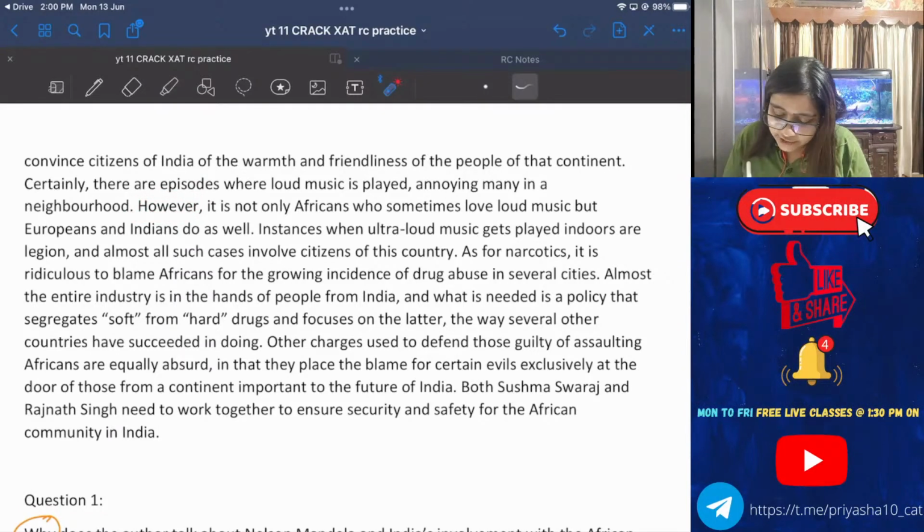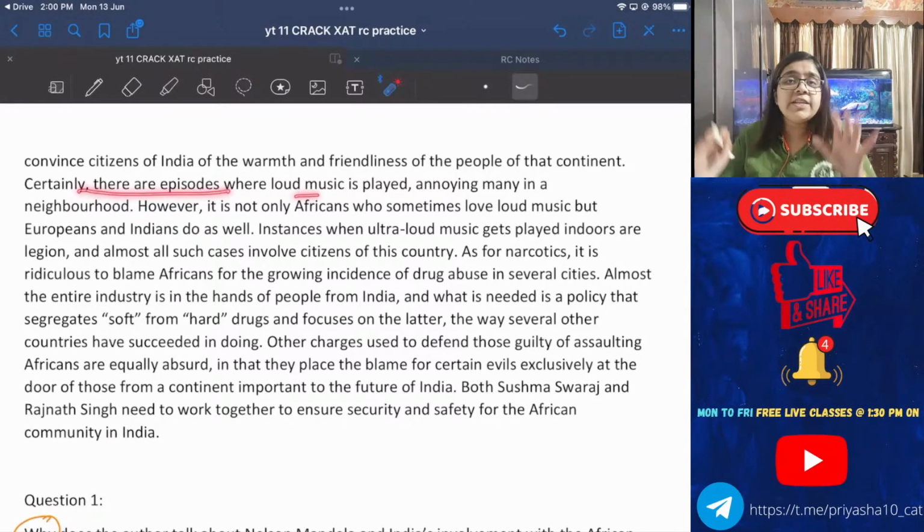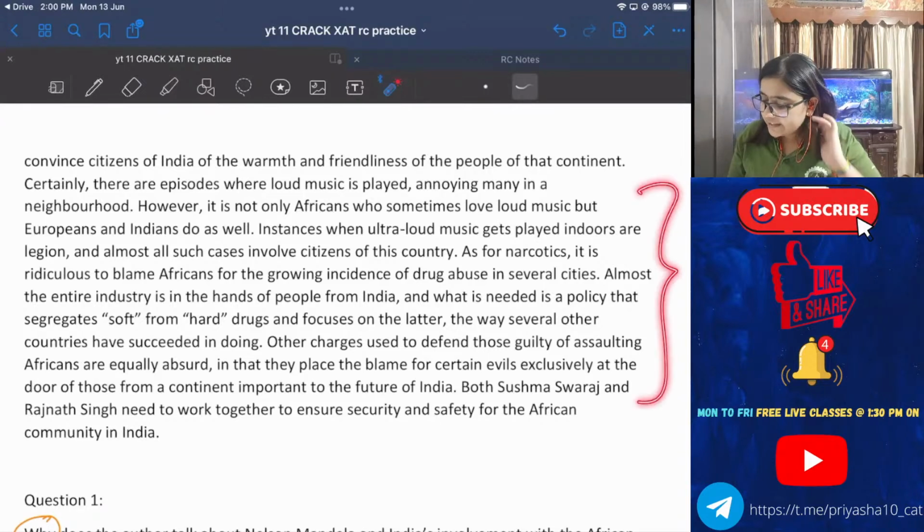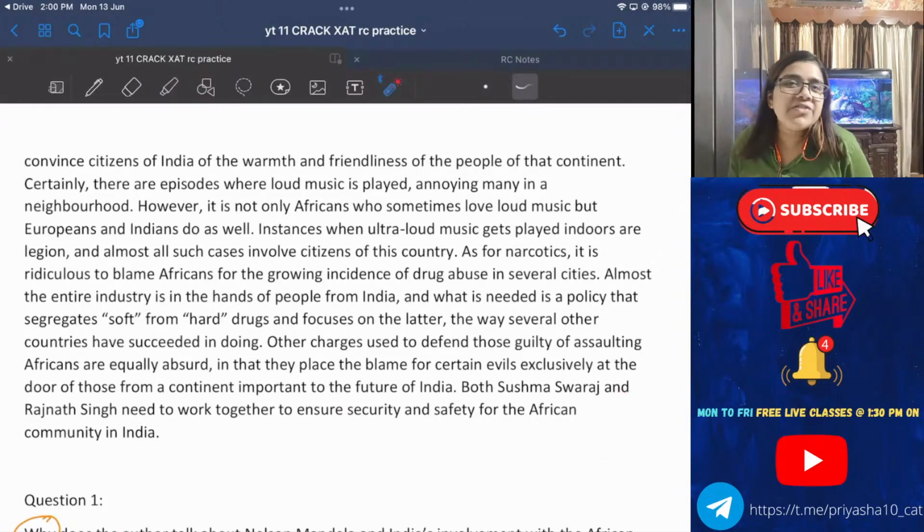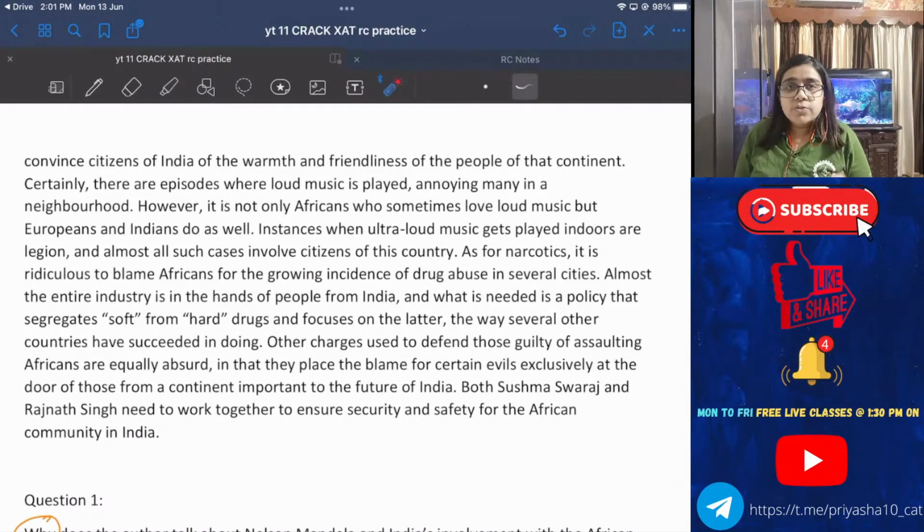However, certainly there are episodes, and these are again examples. Please remember that these are examples, but you can't leave these examples. Why? Because we just now saw that so many questions are fact based questions, and when so many questions are fact based, where will the facts come from? They will come from the examples. So you have to note them down or else remember them. Example number 1, what are the episodes which are causing some differences?